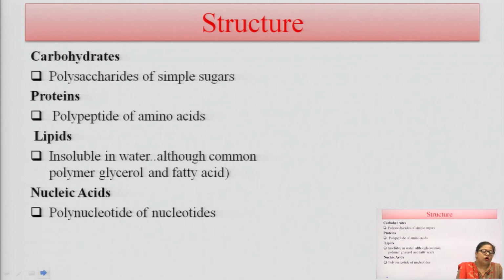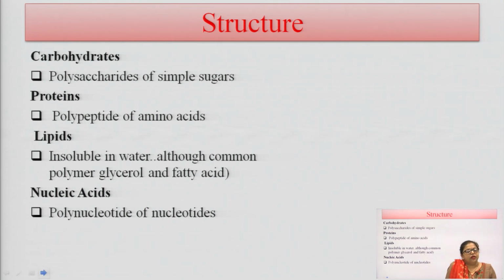What are the structures of these biomolecules? We all know about the structures of biomolecules. Carbohydrates are basically polysaccharides of simple sugars. Here carbohydrates have simple sugars like glucose and fructose. These monosaccharides react together to form disaccharides, oligosaccharides and polysaccharides. Polysaccharide is the complex structure of carbohydrates. The second is protein. Protein is a polypeptide of amino acids. Amino acids are joined together by peptide bonds to form protein.